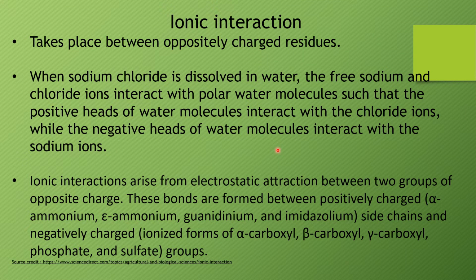Okay, so let's have a look at each interaction very clearly. First, starting with ionic interaction, it takes place between oppositely charged residues. One residue must have a plus charge and the other must have a negative charge, so that this interaction can occur. It is called an interaction because these are transient, for a small period of time. It never happens that antigen and antibody remain attached to each other for a very long period of time. There is a very small period when these interactions occur.